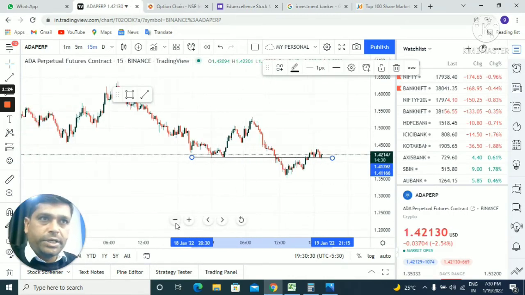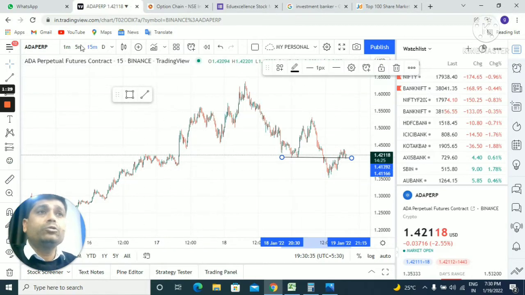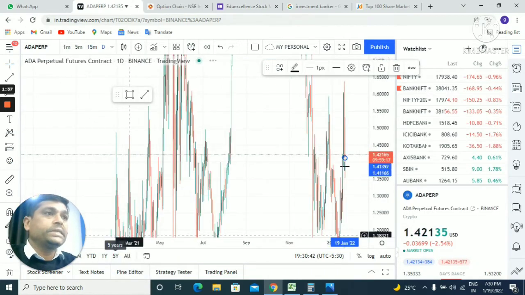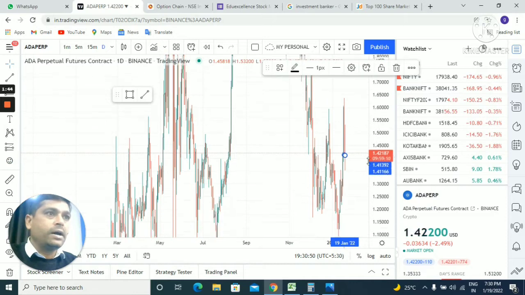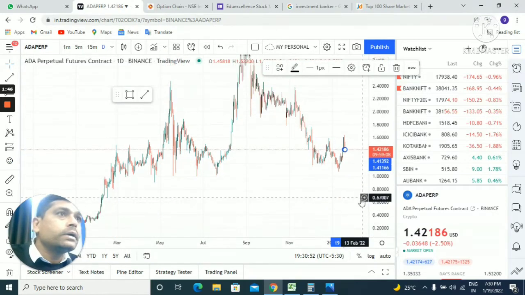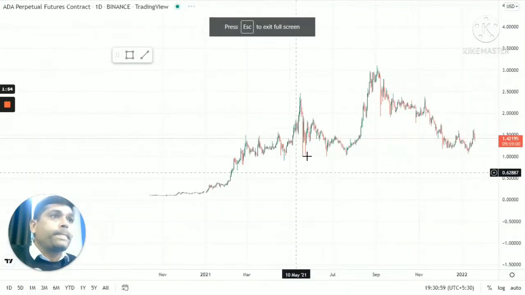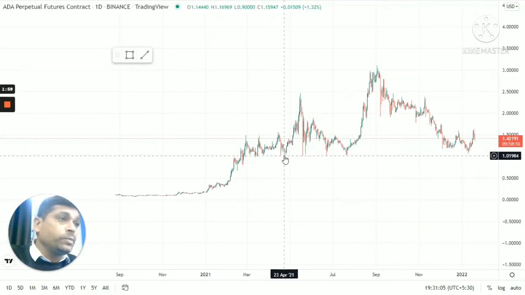Now in this currency, when we have to check the broader trend, we will first check the daily time frame. On the daily time frame, see the chart of ADA. In the ADA, what we see is this is the major support area.